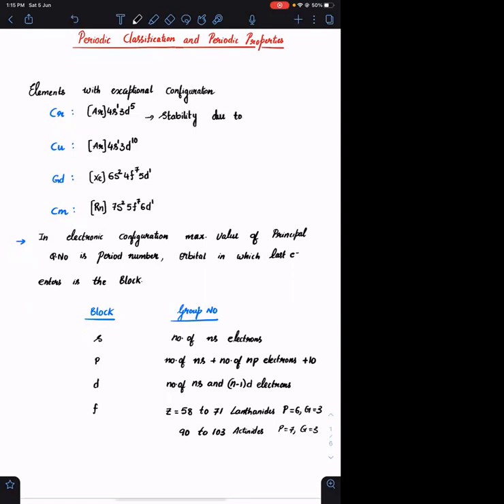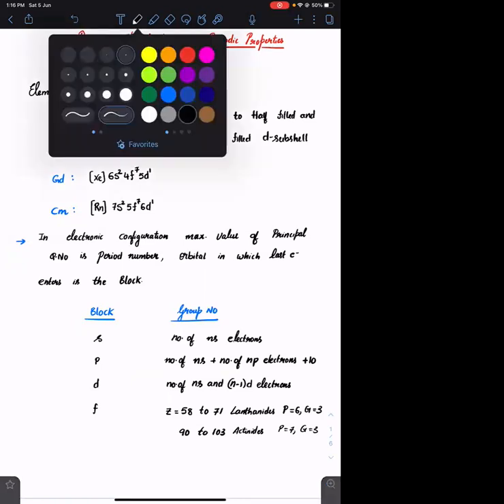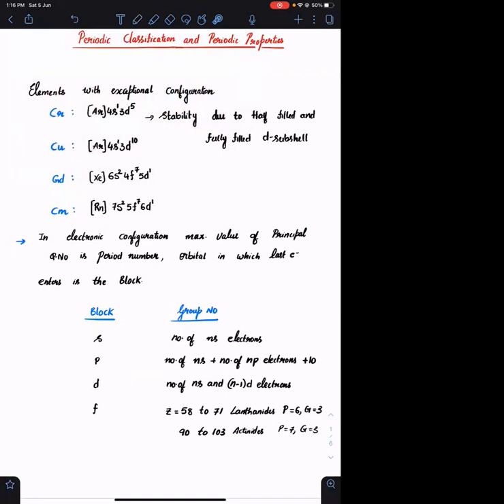due to half filled and fully filled d subshell. If you are having half filled and fully filled d subshell, the stability is because of the symmetry. If you are having half filled d subshell, all the orbitals will be having one electron each, so that is a symmetrical configuration. If you are having fully filled d subshell, all the orbitals are having 2 electrons each, that is also a symmetrical configuration.